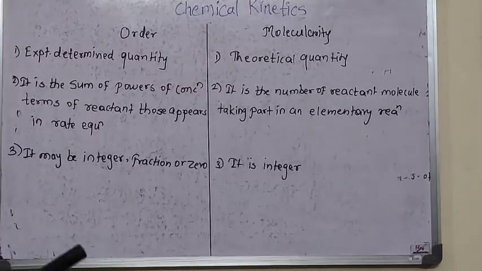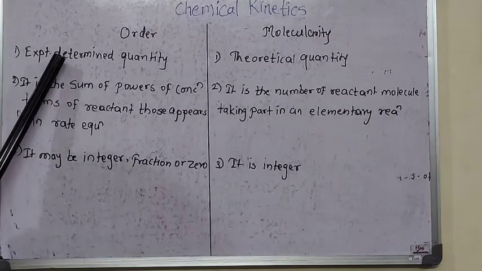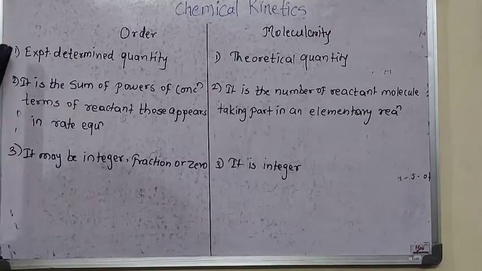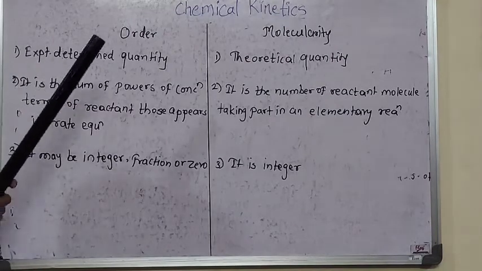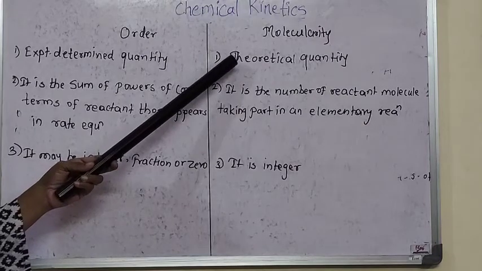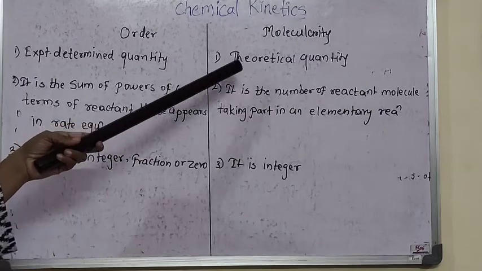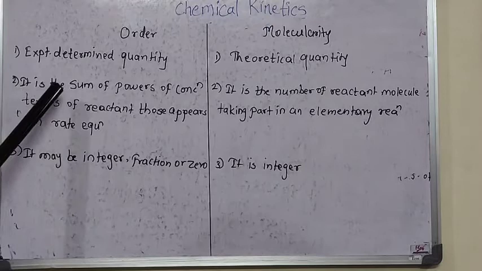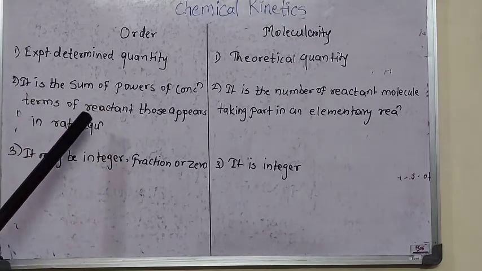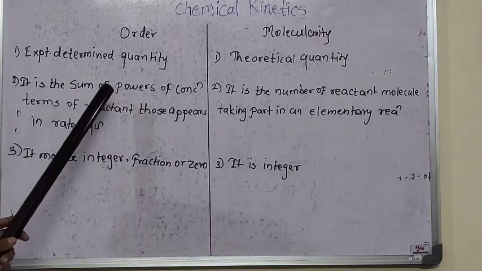Okay, here we are going to see the difference between order and molecularity. Order is an experimentally determined quantity, because the rate expression determined experimentally is considered for the order of the reaction. Molecularity is about how many reactant molecules are there in any reaction, so it is a theoretical quantity. The second point is that order is the sum of powers of concentration terms of the reactants that appear in the rate equation, that is, x and y.